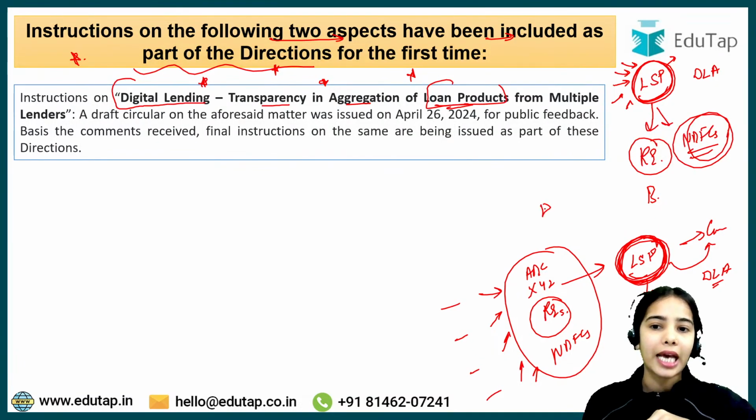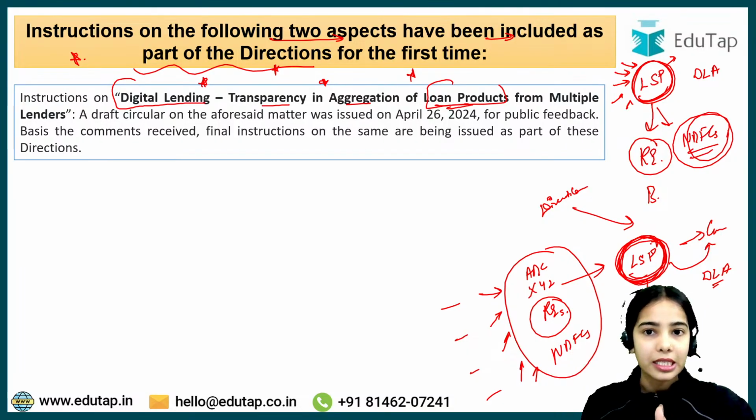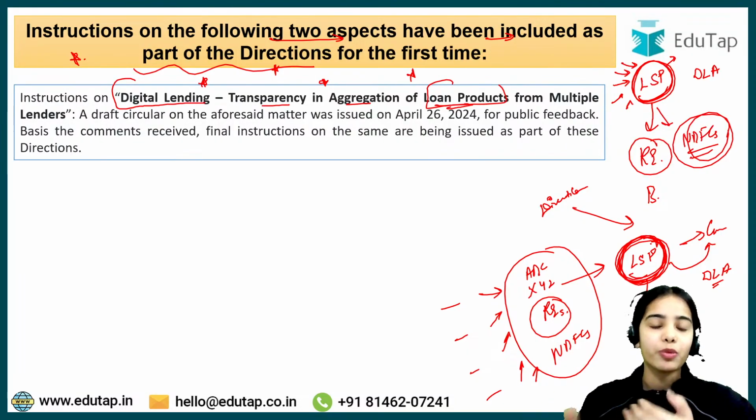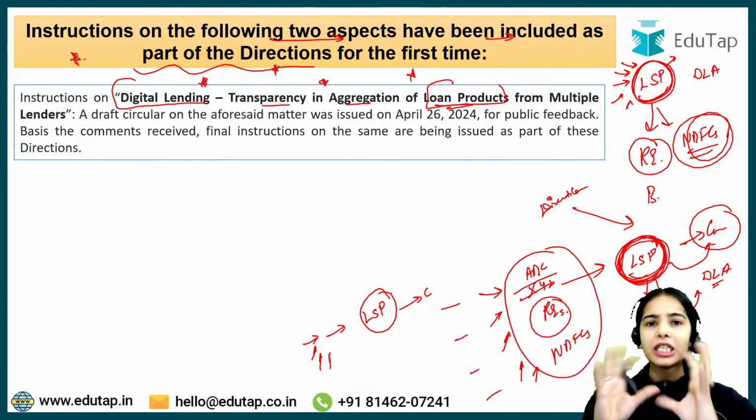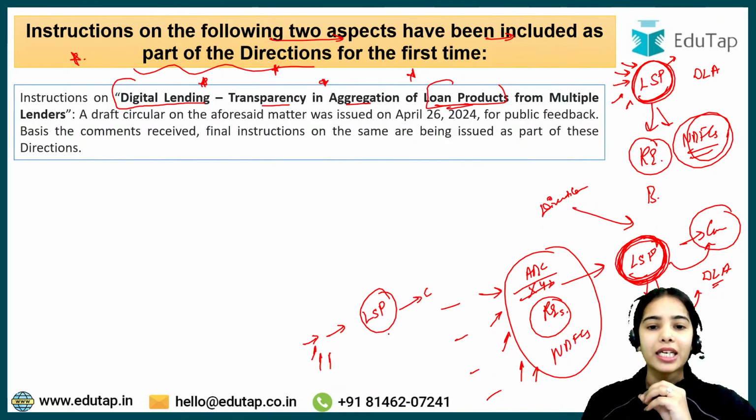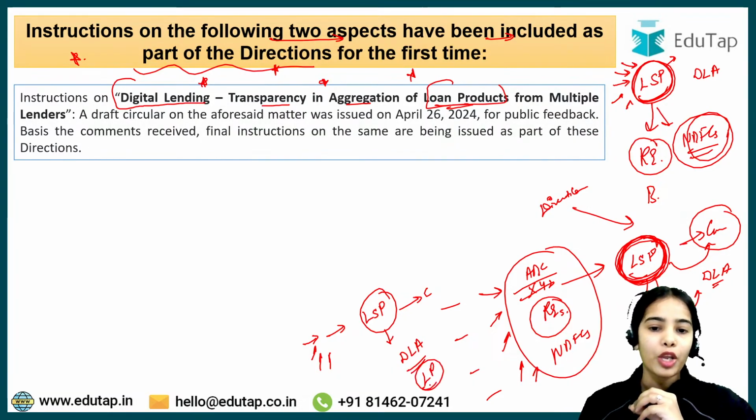So it is said under the directions of the digital lending that the lending service provider should have transparency when the lending service provider is showing the loan products of multiple banks and NBFCs to the customers. Basically, the lending service provider connects the customers with multiple banks or NBFCs, and through the digital lending app it shows the loan products of these multiple banks and NBFCs to the customers.